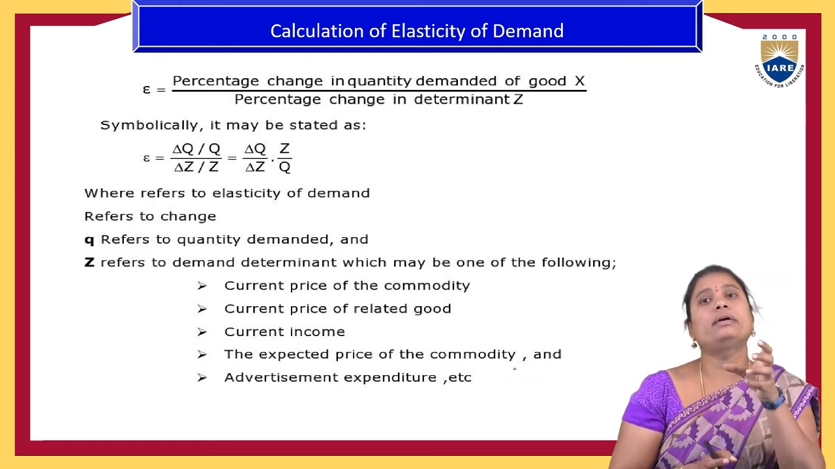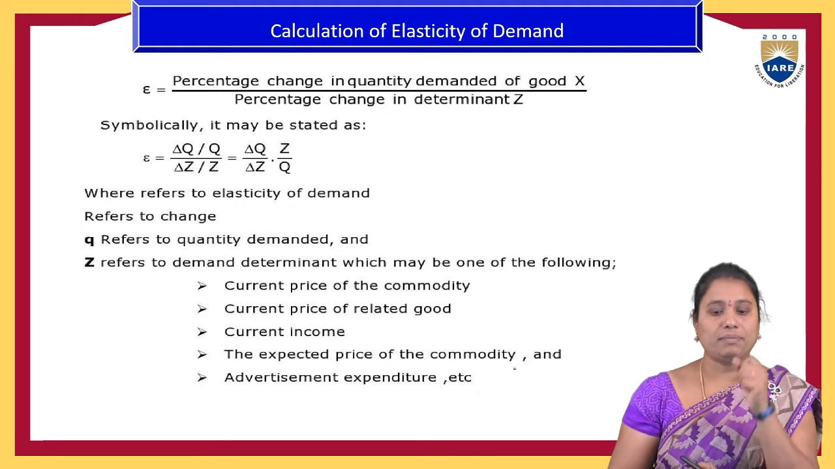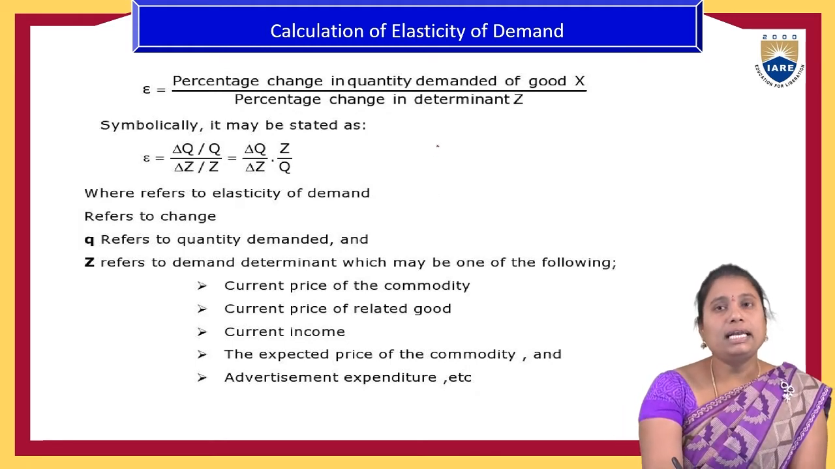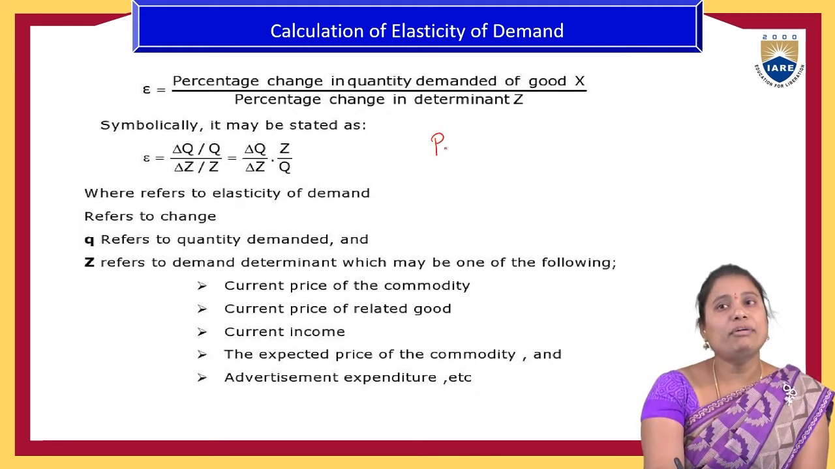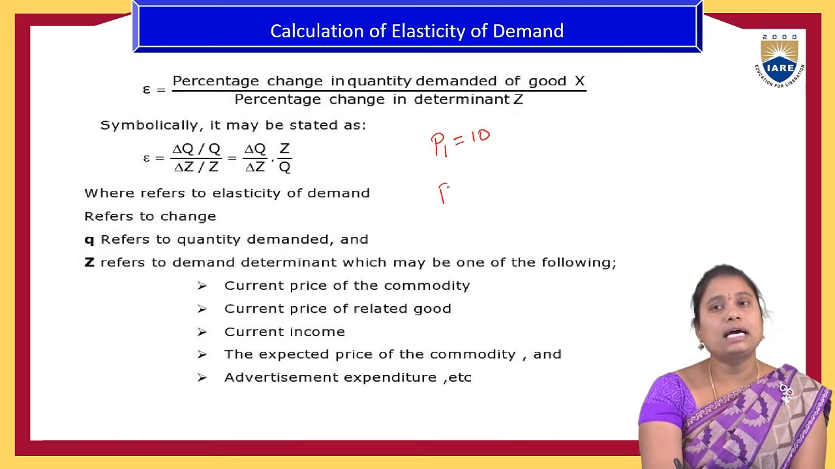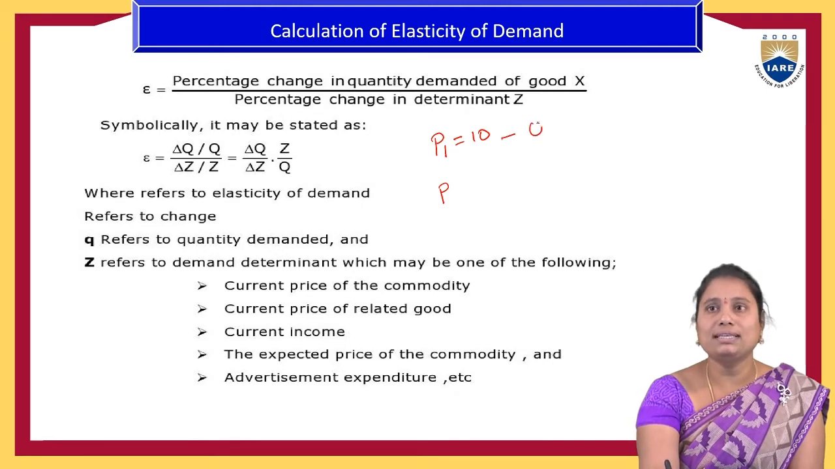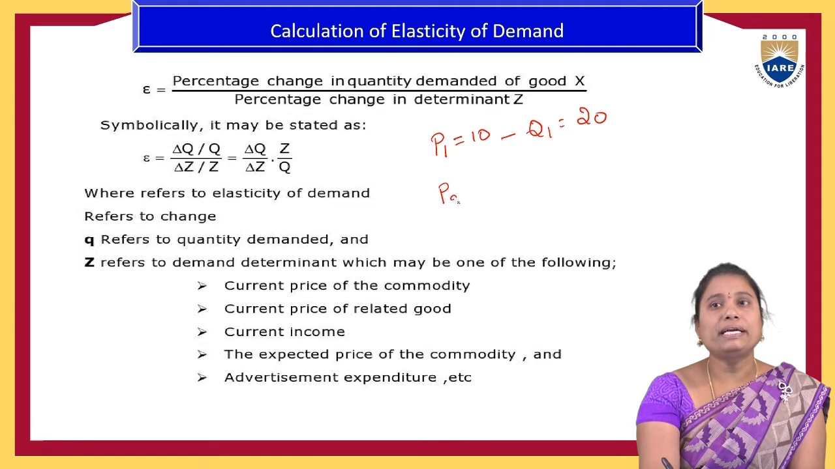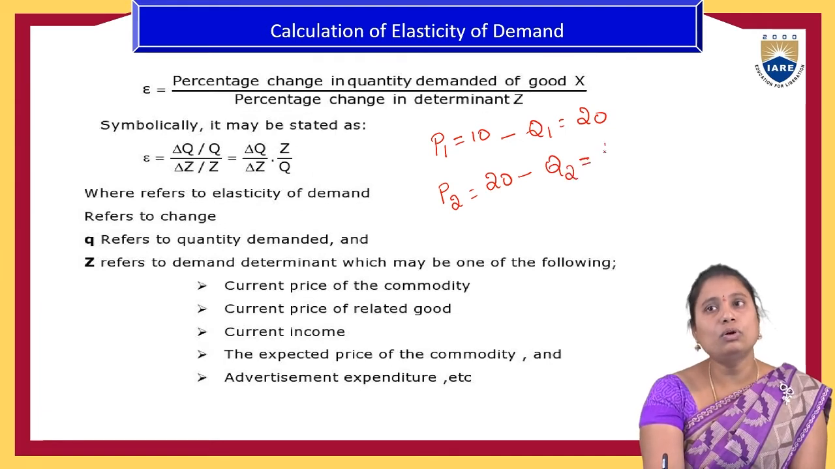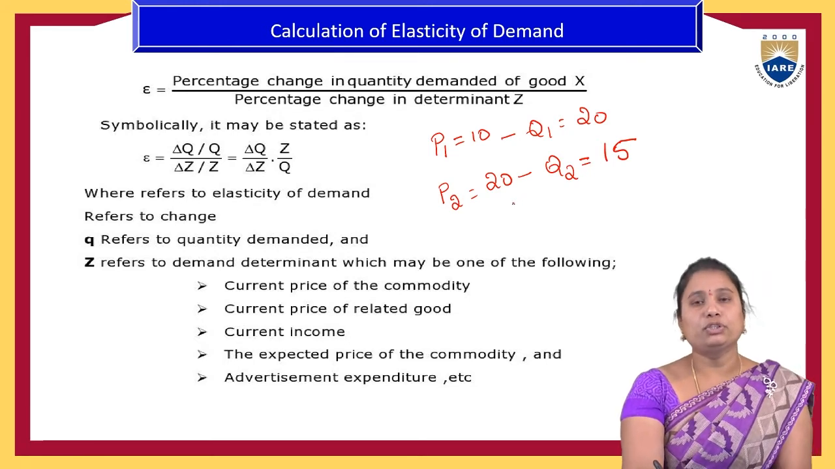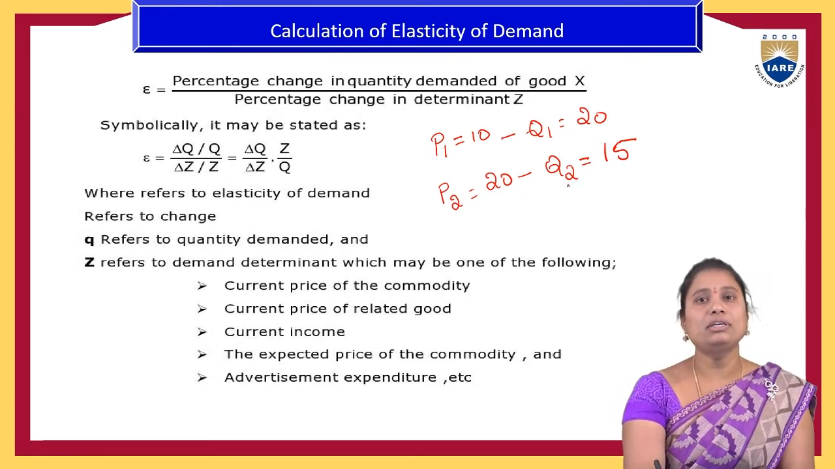is going to be taken as a Z factor. So for the best example, let us assume that the price of a product X is 10 rupees, and at that time the people were purchasing a quantity of 20 products. Then if the price is changed to 20 rupees, the people are purchasing only 15 of the product.